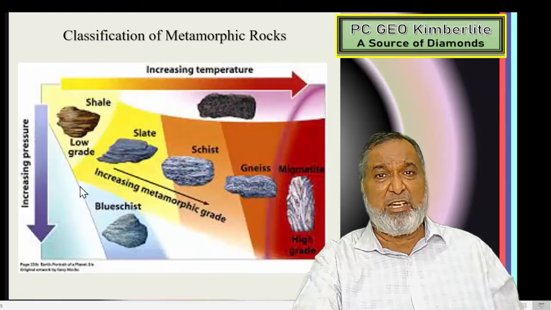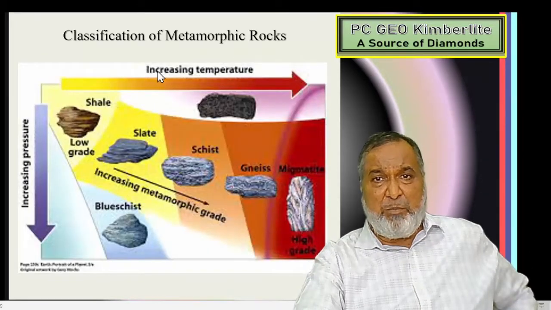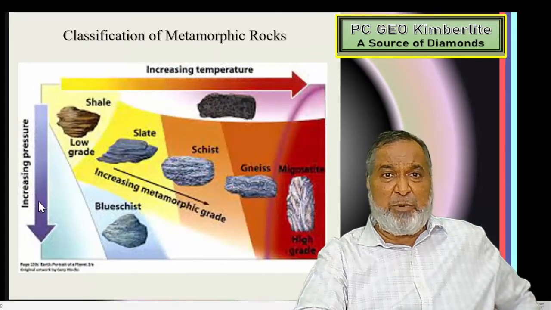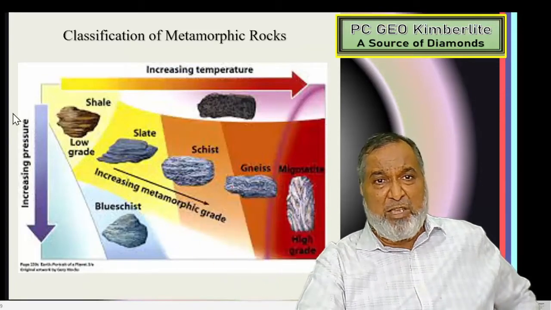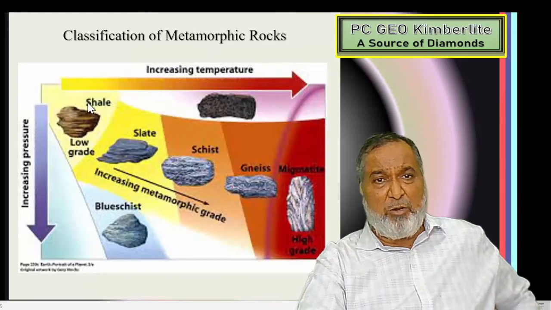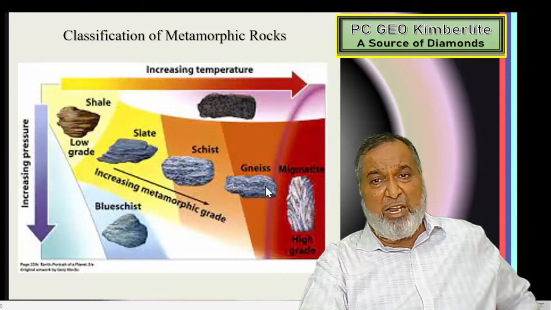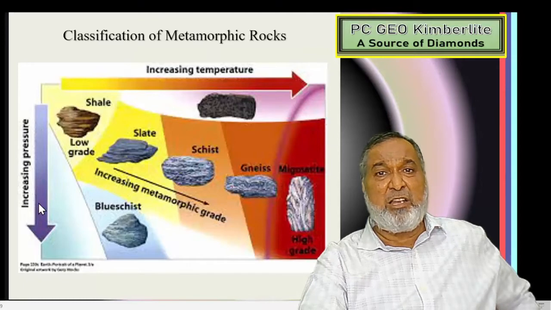So these are the three different conditions, and due to this we have increasing temperature in the x direction and increasing pressure in the y direction. As the pressure goes on increasing, how will the rock transform? The shale, which is low grade, is converted into slate, then schist, then gneiss, then the high grade migmatite. So this is how metamorphic grade increases, with increasing temperature, and on this side increasing pressure.